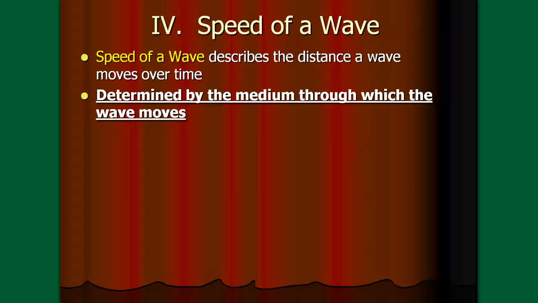But it's interesting for a wave that the speed of a wave is specifically determined by the medium through which the wave is moving. So depending on what it's going through, that determines the speed. All right, so take a minute and write down this stuff.